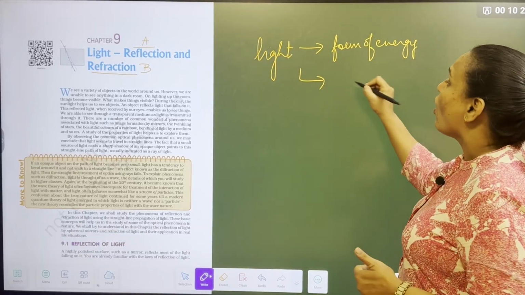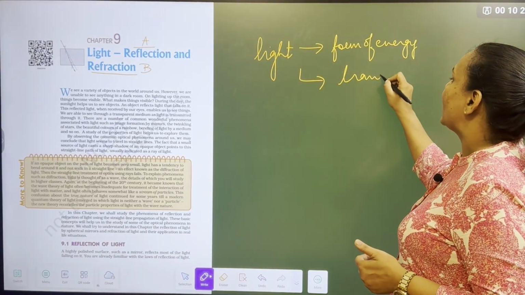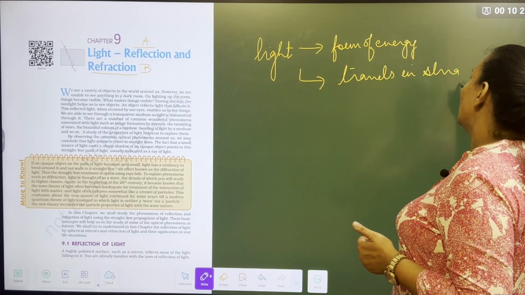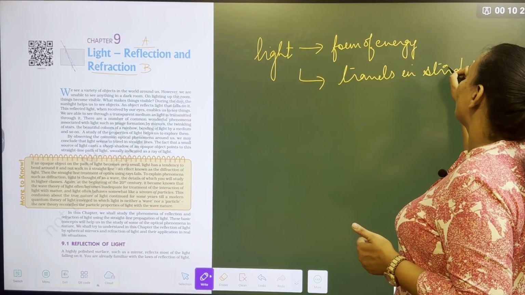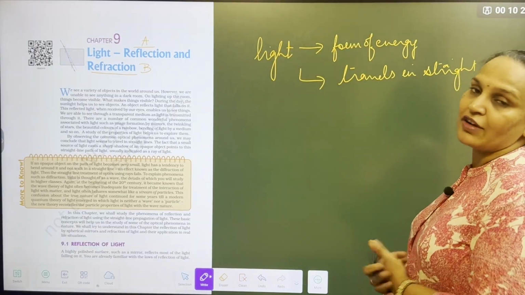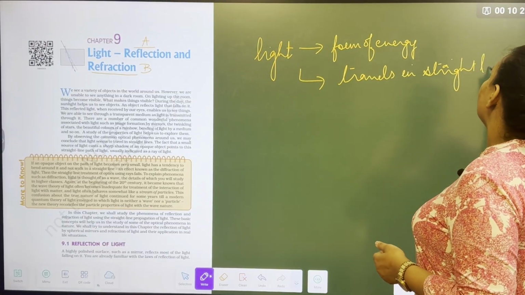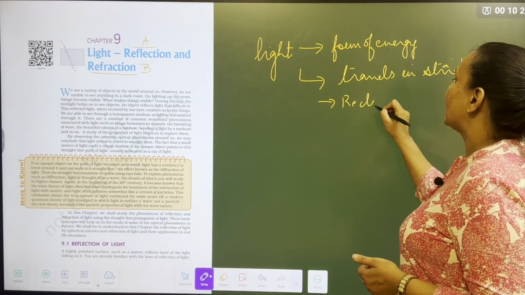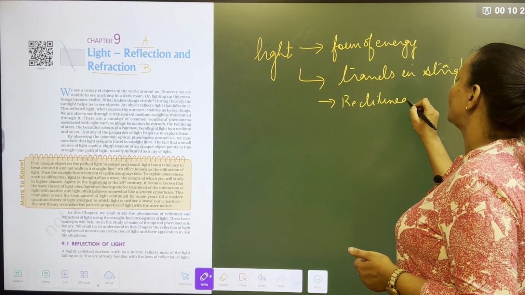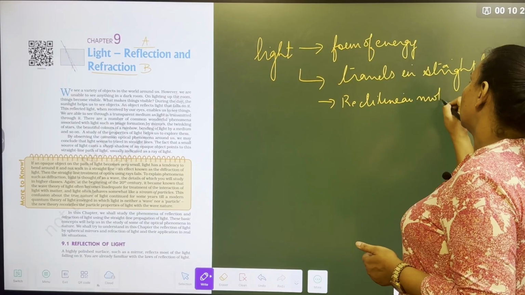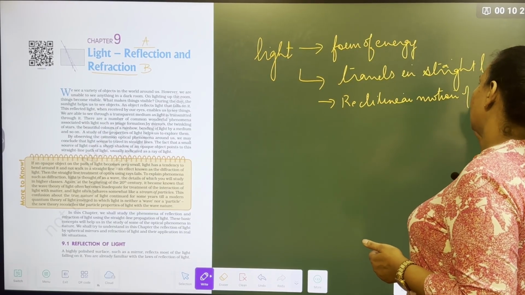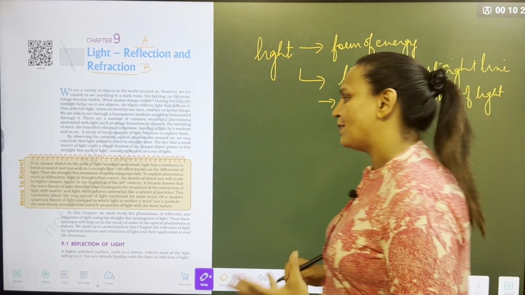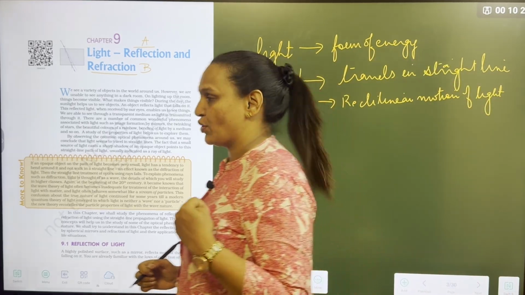Second, it always travels in a straight line. Everybody knows what we mean by motion in a straight line. It is called rectilinear motion of light. Basically, light is made up of very small particles which are called photons.